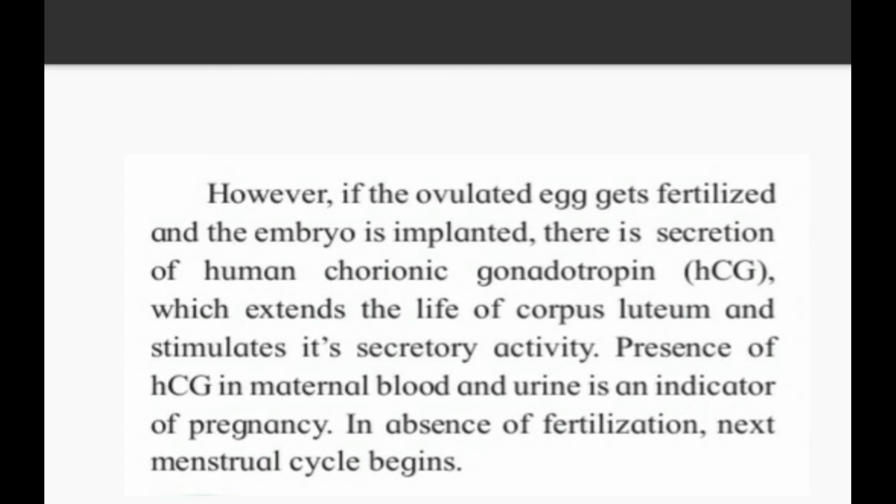So HCG is what a pregnancy test kit detects. In that pregnancy test kit, there is a urine test, and in that urine test, if HCG is present in the urine, then 2 lines appear. Those 2 lines indicate the presence of pregnancy due to HCG. And if there is no presence of HCG, then the next menstrual cycle is going to occur.